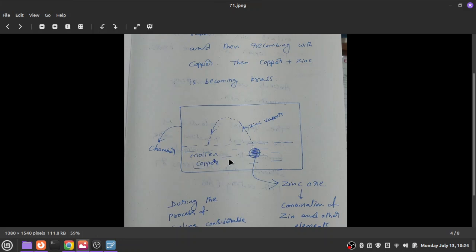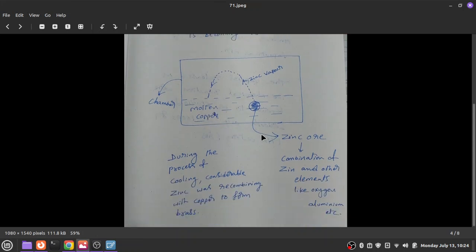Molten copper means copper is in liquid state, already at 1100 centigrade or more. Then if you immerse zinc ore, since zinc's melting point is only about 900 centigrade, it will easily become vapor. And once cooling is applied, the vapor automatically combines with the molten copper, and copper becomes brass.